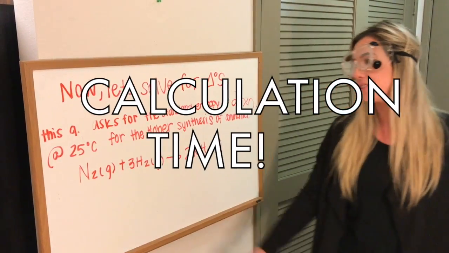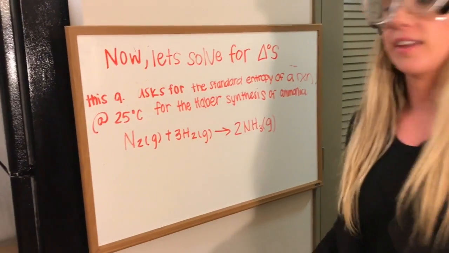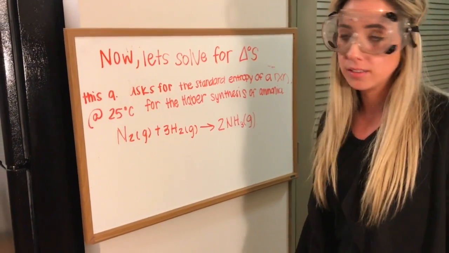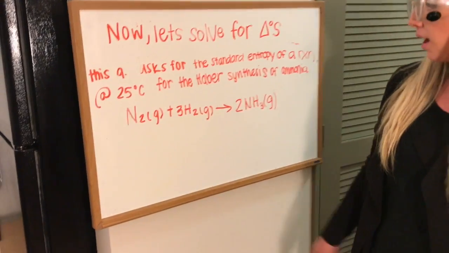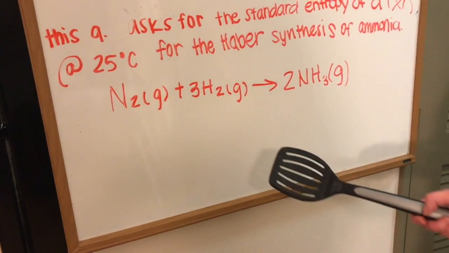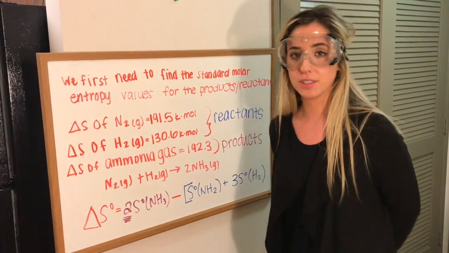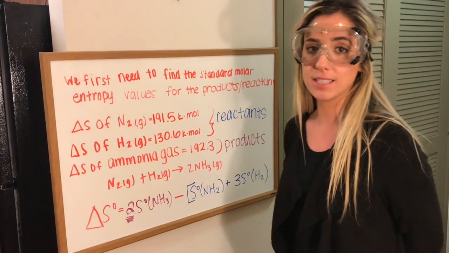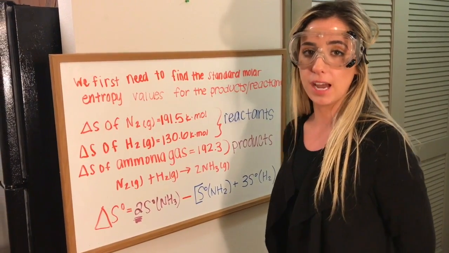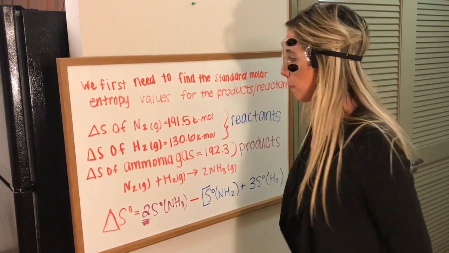So this question asks for the standard entropy of a reaction at 25 degrees for the Haber synthesis of ammonia. This reaction has nitrogen gas plus 3 moles of hydrogen gas producing 2 moles of ammonia gas. So we will first approach this equation by finding the standard molar entropies of our reactants and products, which can be found at the back of your chemistry book.